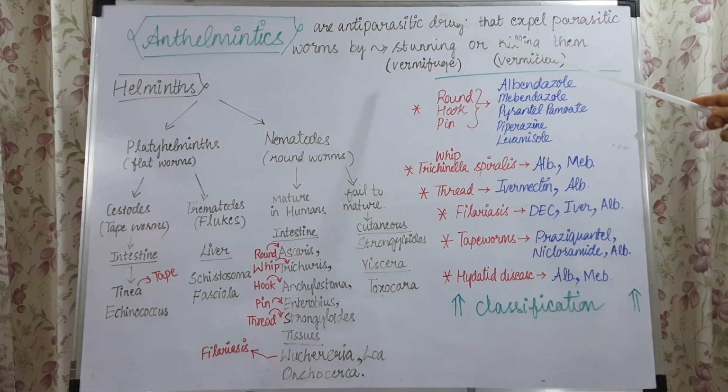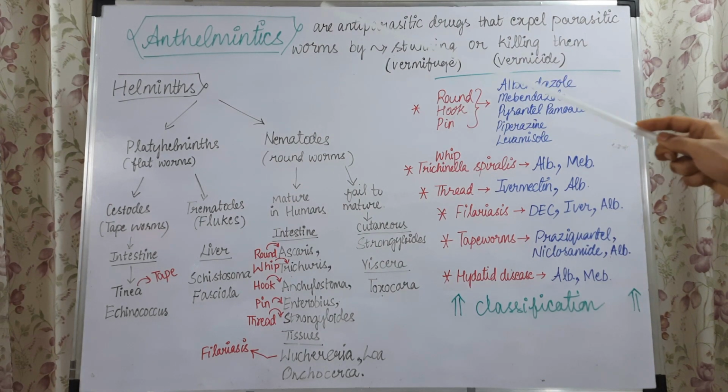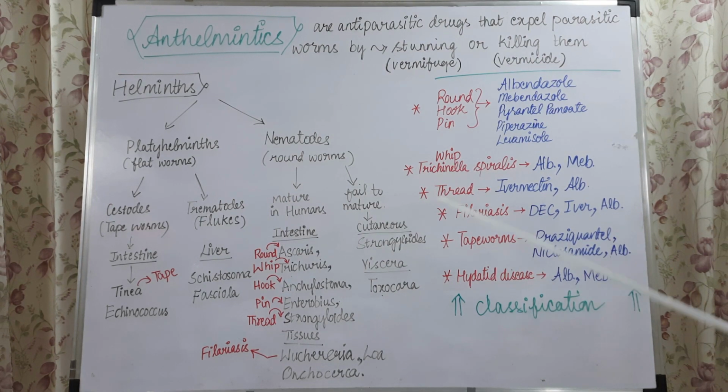What are antiparasitic drugs? The parasites that infect humans are helminths, which are one type, and the other type are protozoa. In protozoa, for example, we have amoeba, which causes amoebiosis, and other flagellates like Giardia lamblia.